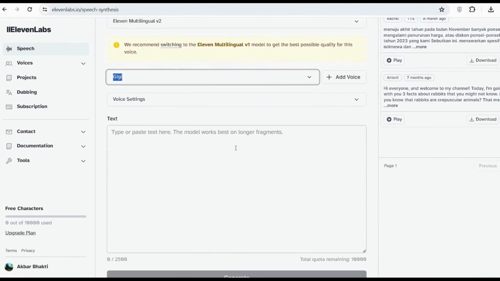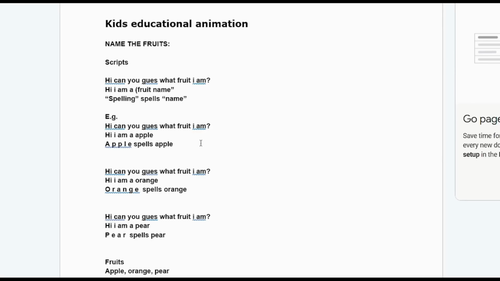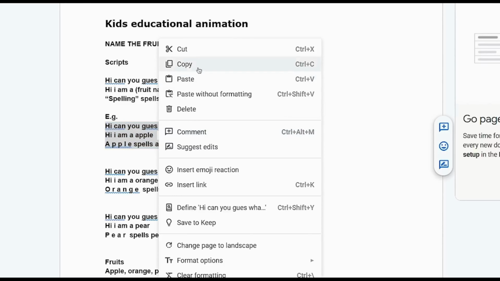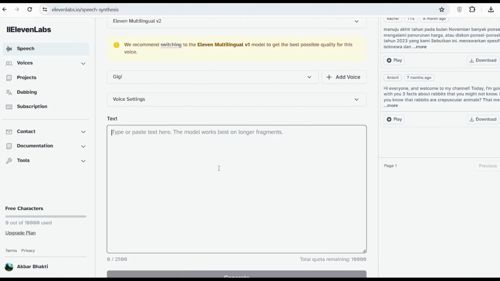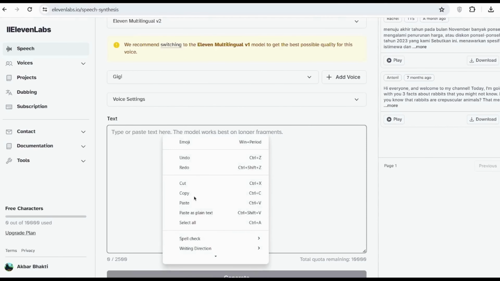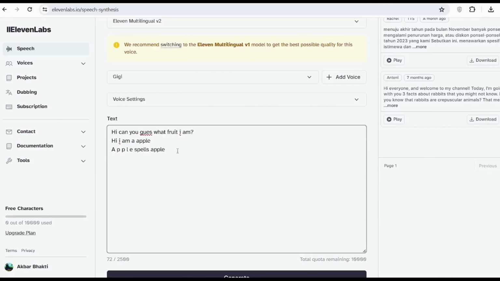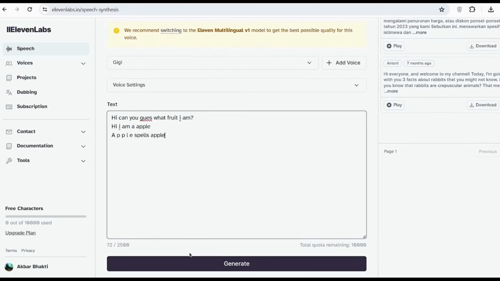You only do this if you want, it's not necessary. And then once your voice is ready, you need to now add in the script of your animation. So I'm going to go ahead and copy the first section, which is what the apple is going to be saying. I'm going to come back over to 11 Labs and paste it in, and then once you have imported your script, you want to go ahead to edit it with the correct punctuation, so that your character can say it in the way you want it to be said.